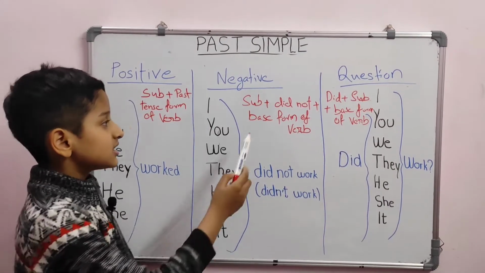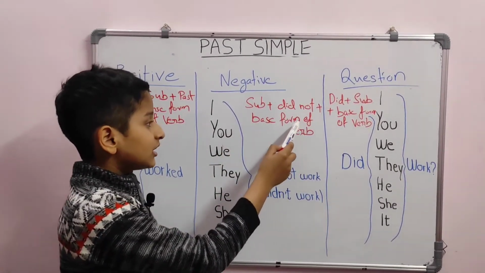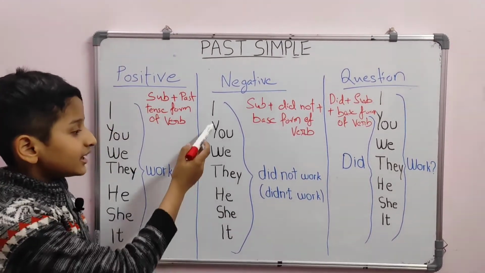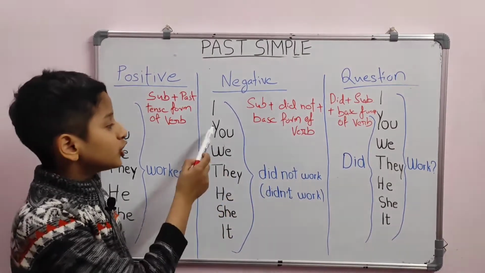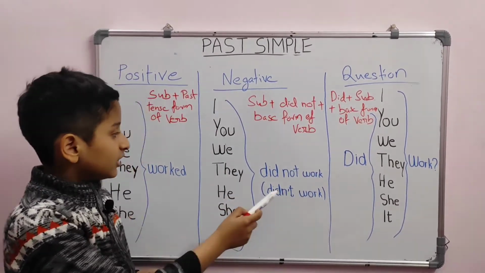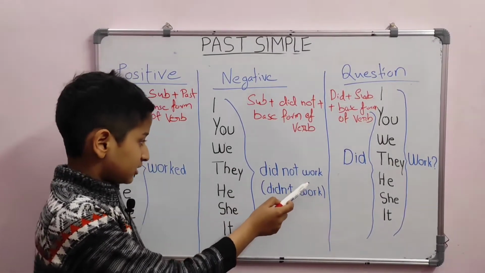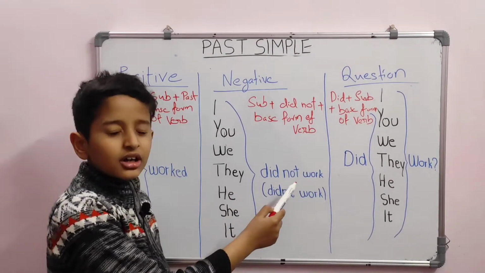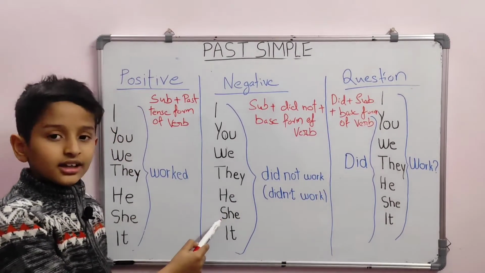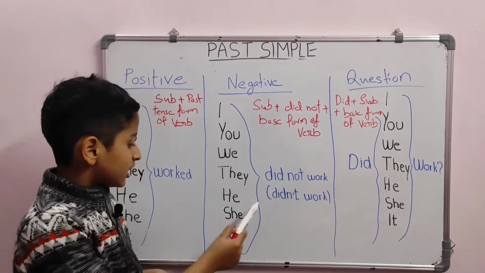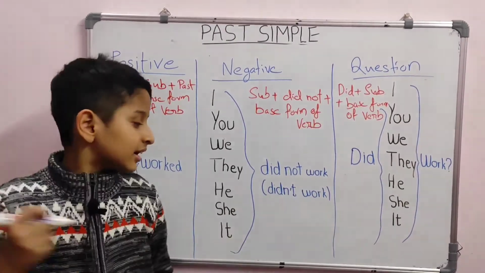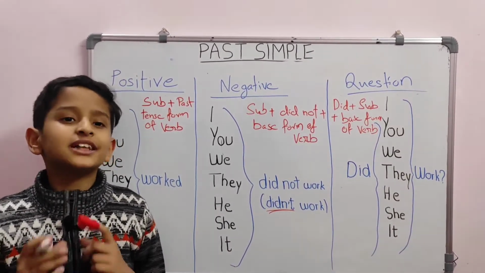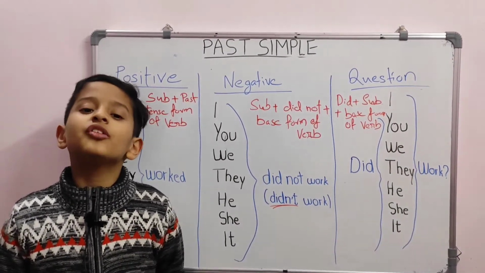To form negative sentences, we have to use the helping verb did. So the structure is subject plus did not and the base form of the verb. Let us look at some examples. I did not work. You did not work. We did not work. They did not work. He did not work. She did not work. It did not work. Didn't is the contraction of did not. Normally, in conversational English, we use didn't instead of did not.